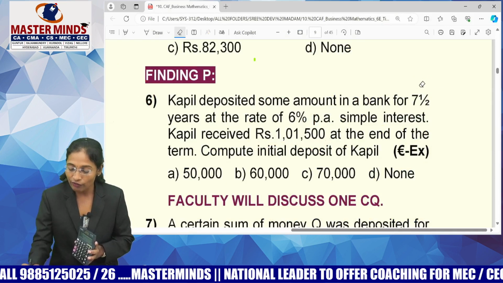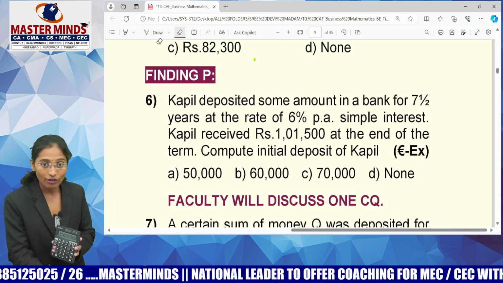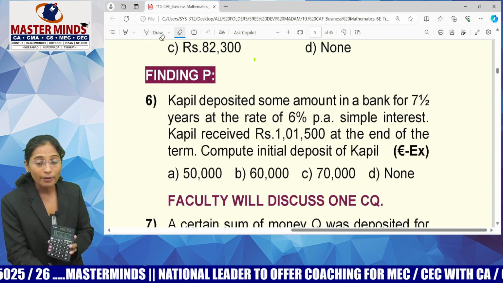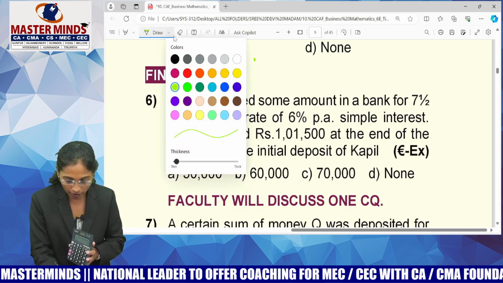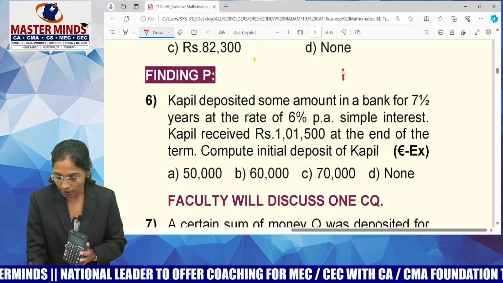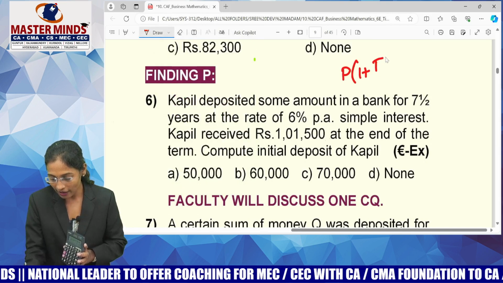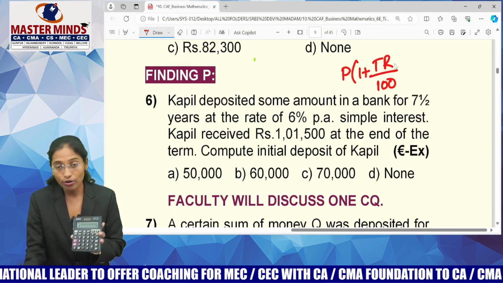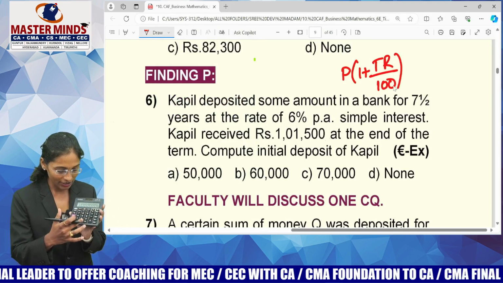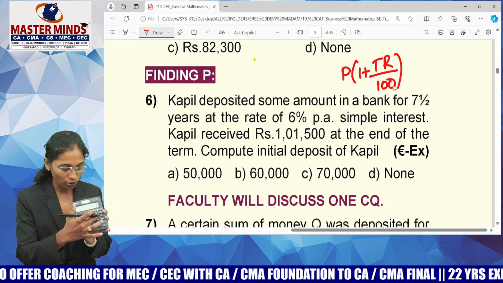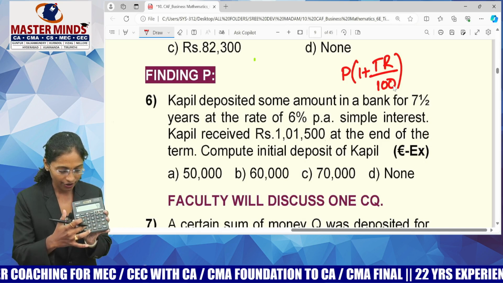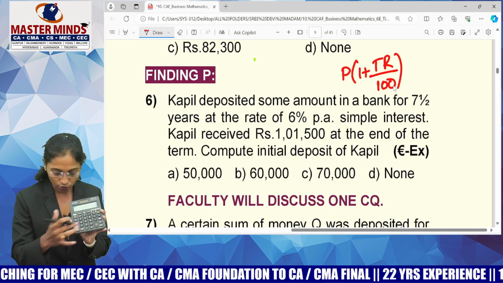Guys, I'll tell you a bit faster because we have to cover more MCQs, no? So your principal is 70,000 according to option C. What is the formula for amount? Amount equals to P of 1 plus TR by 100. Your time duration is 7.5 years. 7.5 into rate of interest 6 by 100 plus 1 into principal.